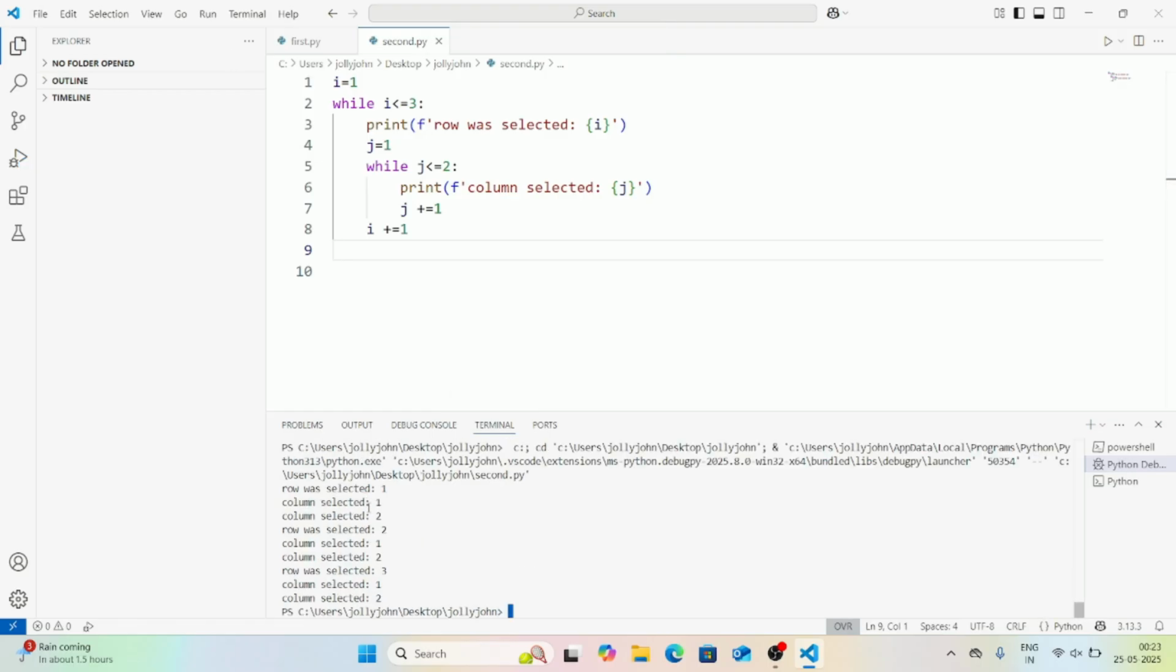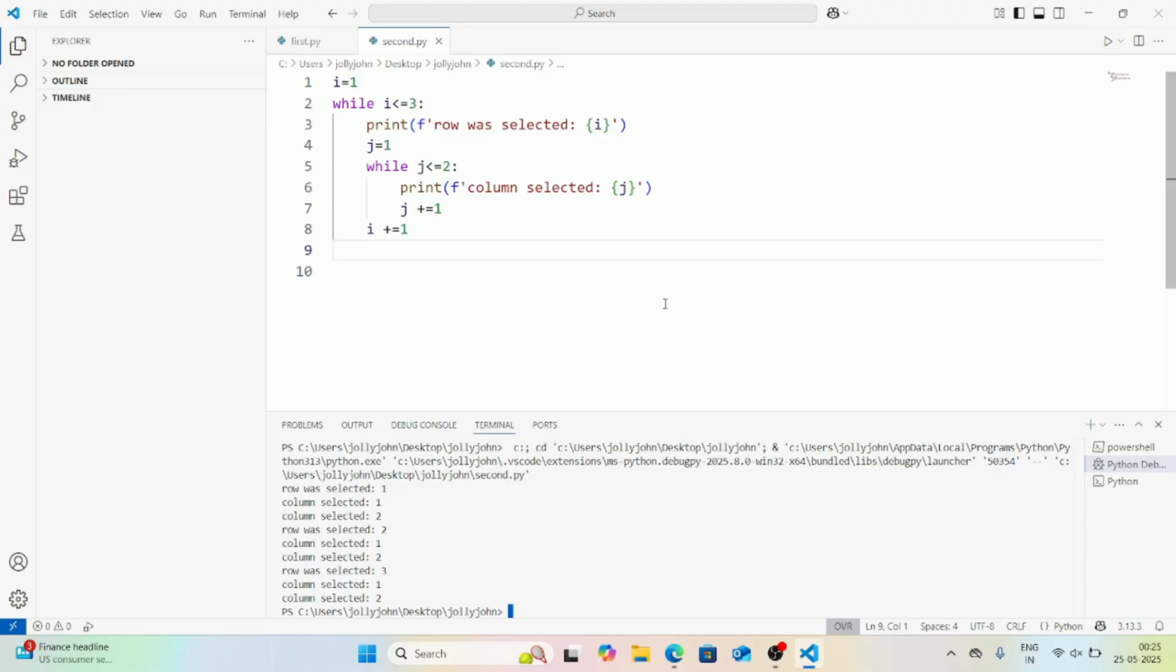Now let's try and check it. Here you can see row was selected 1, column 1, 2. Row was selected 2, column 1, 2. Row was selected 3, column 1, 2. I hope you understood. While inside another while loop. So number of rows, in each row, and number of columns are there. At that time we need to use this while loop.